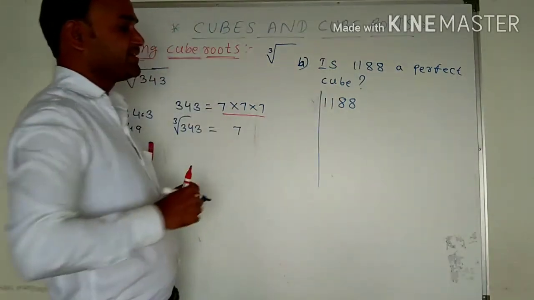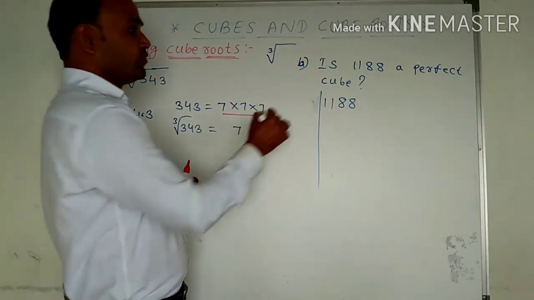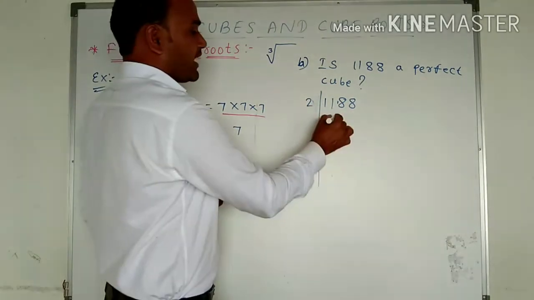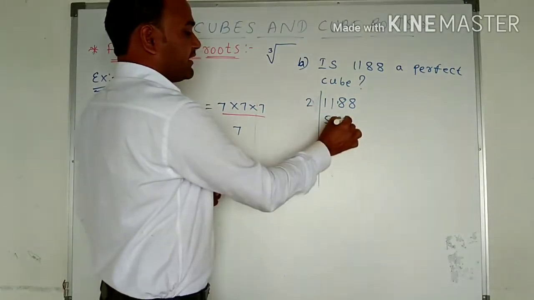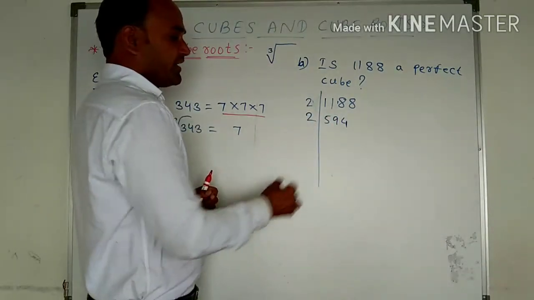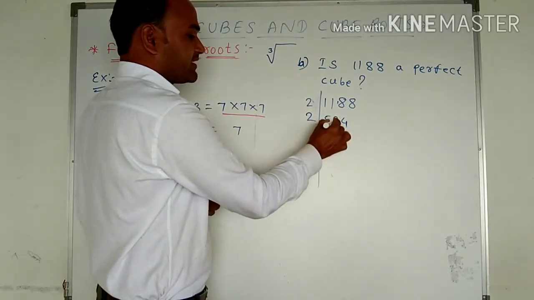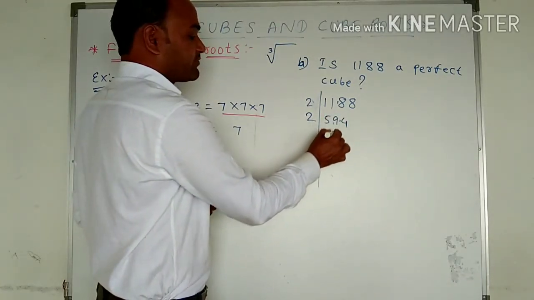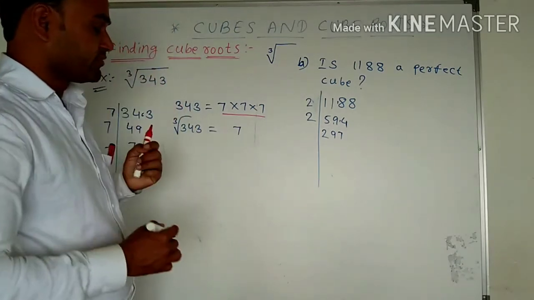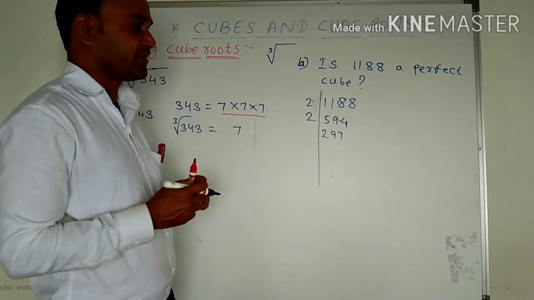So it is an even number, so we can divide this number by 2. Let me check here: 2 5s are 10, 1 remains 18, 2 9s are 18 and 2 4s are 8. Again this number is an even number, so again it is divisible by 2. So let us divide: 2 2s are 4, 1 remains 19, 2 9s are 18, 1 remains 14, 2 7s are 14. But it is 297. 297 is not divisible by 2.